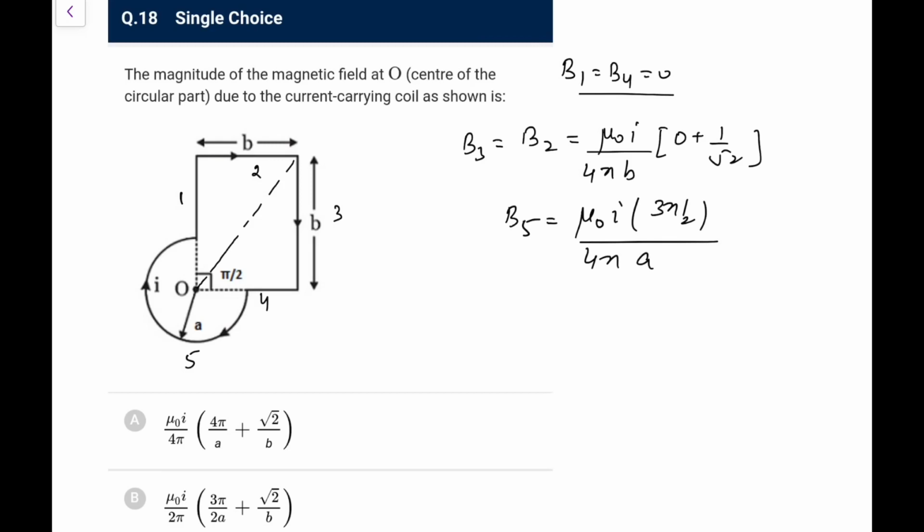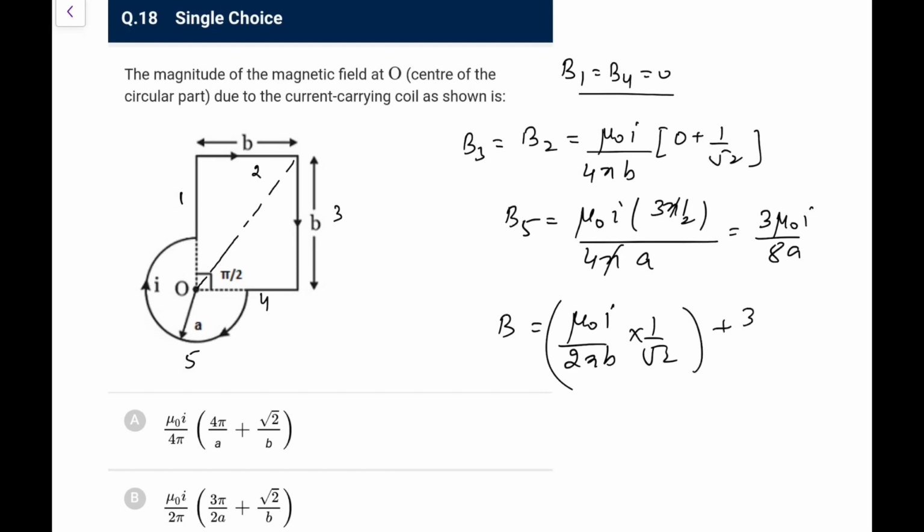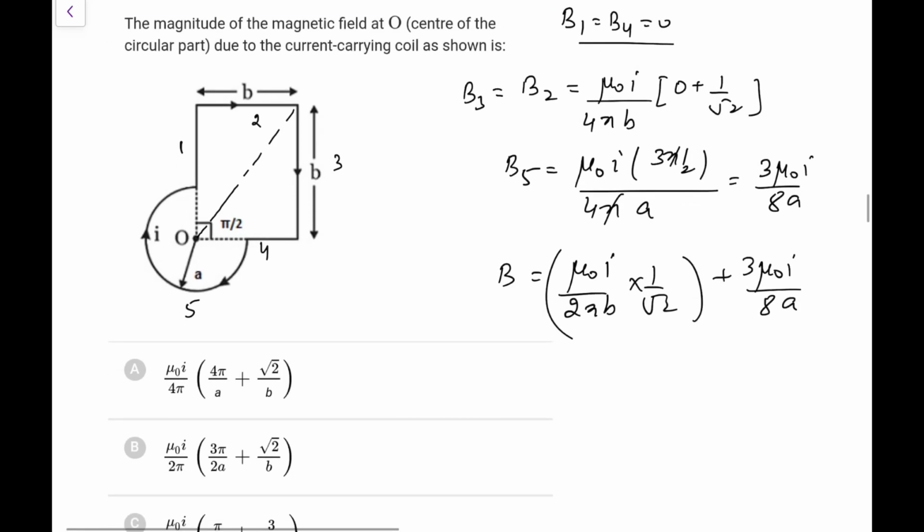So this pi and pi go, this is 3 mu naught I by 8a. So the net field, if we add, would be 2 times, so I can write directly as mu naught I upon 2 pi b, and it would be 1 by root 2 here, plus 3 mu naught I by 8a.